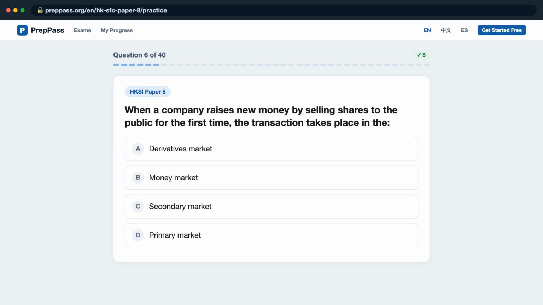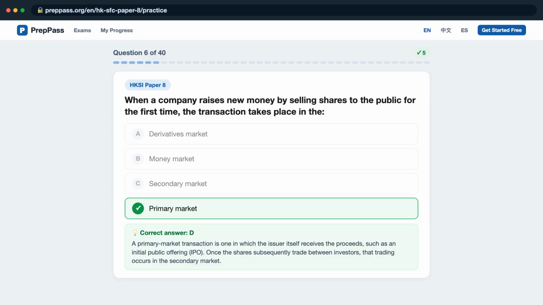Question 6. When a company raises new money by selling shares to the public for the first time, the transaction takes place in the, is it A, derivatives market? B, money market? C, secondary market? D, primary market? The correct answer is D.